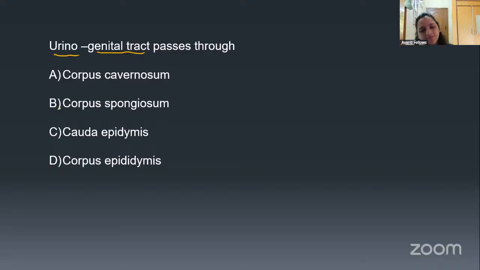Option A is the corpus cavernosum. Option B is the corpus spongiosum. Option C, corpus epididymis. And option D, corpus epididymis.